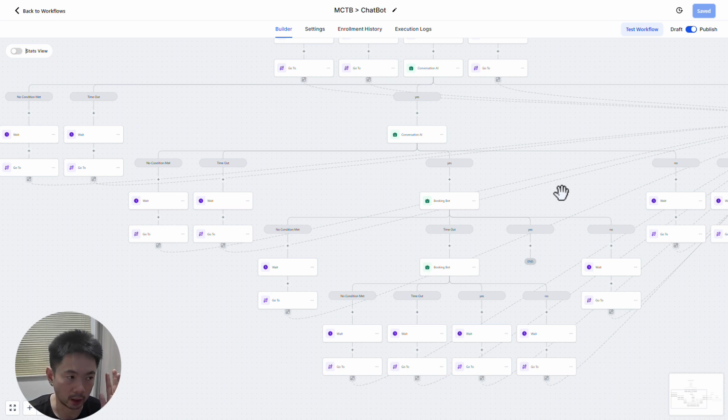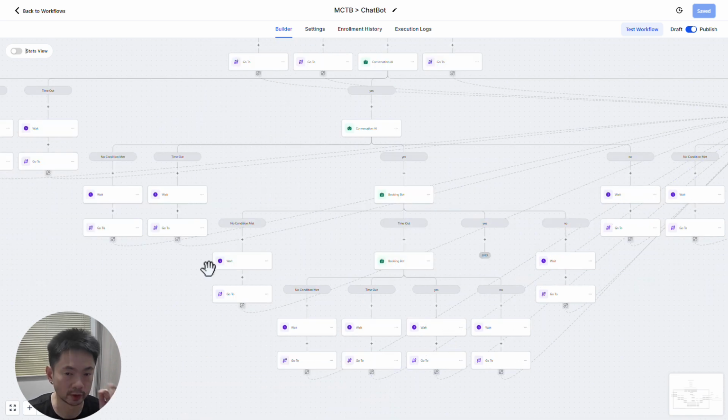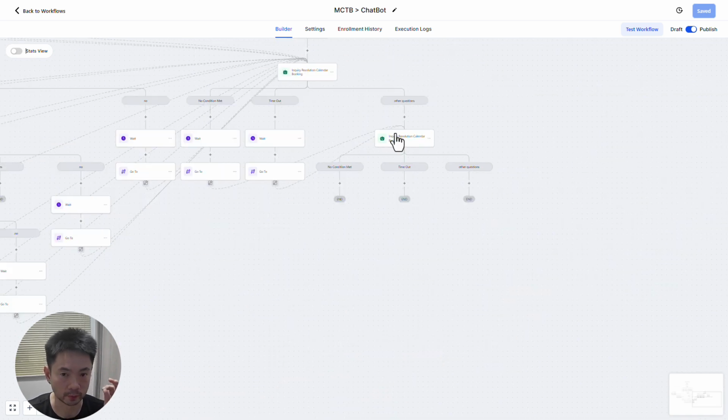If they are somewhat interested, they have some questions, which means you can still close them, just that you might need to get on the phone with them, then you go to the second calendar. The workflow does not stop responding to them. The only time that we stop responding to them is after we ask them to put in their name and phone on the inquiry calendar twice, and if nothing happens, then we consider this a lead which is not qualified.